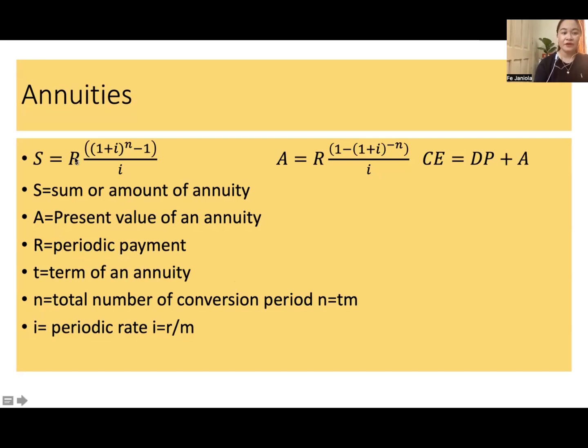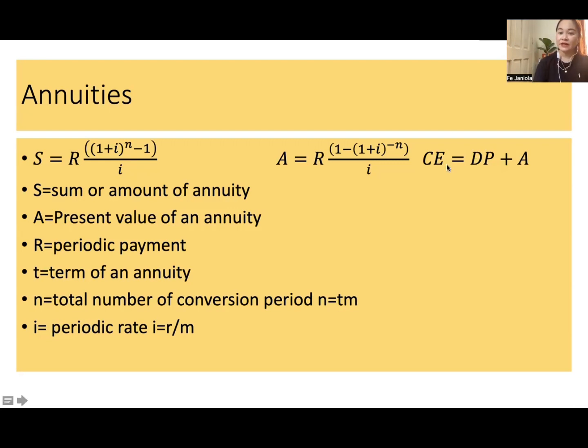So the formula for sum or amount, R, or the periodic payment, is multiplied by the quantity 1 plus I to the power of n minus 1 over I. Okay, so you will solve here starting from I. Do not round off only the final amount. Whereas for the present value here, or A is equal to the periodic payment times the quantity 1 minus 1 plus I power negative n. Negative total number of conversion period over periodic rate.